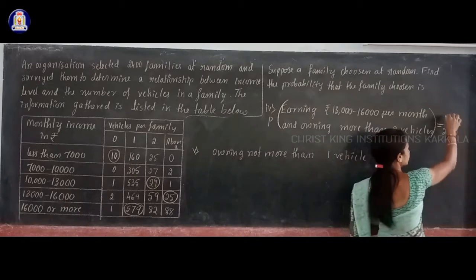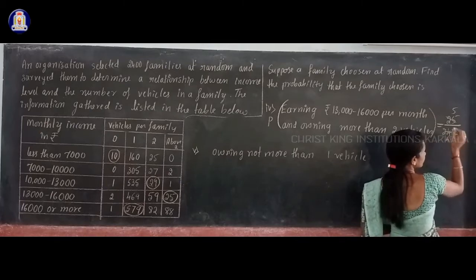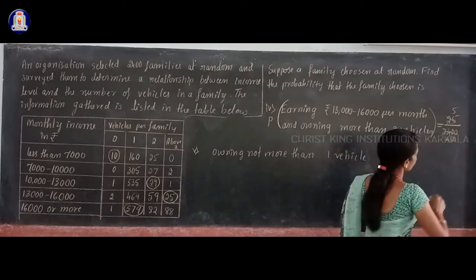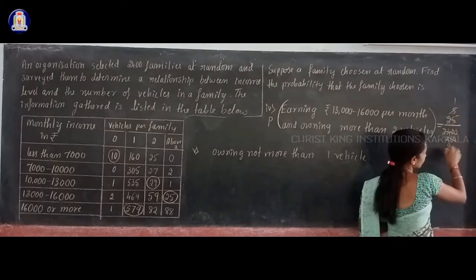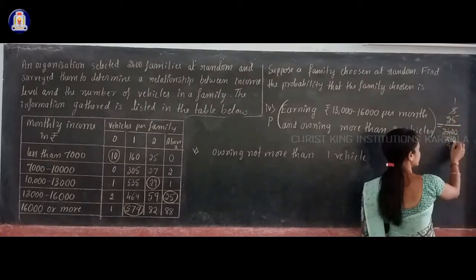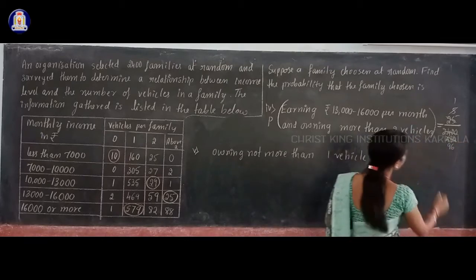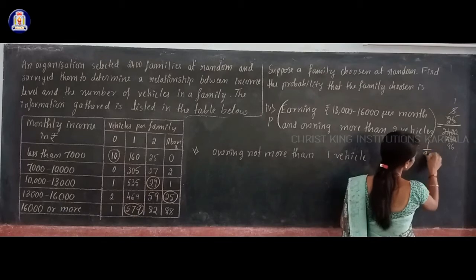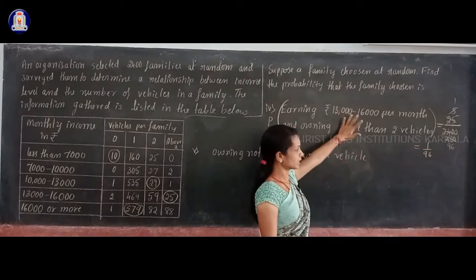I can cancel by 5: 5 4 times 20, then 5 8 times 40, 0 times 0. Then again cancel by 5: 5 once 5, 5 9 times 45, then 3 left, 5 6 times 30. So 1 by 96 is the probability that the selected family meets this condition.